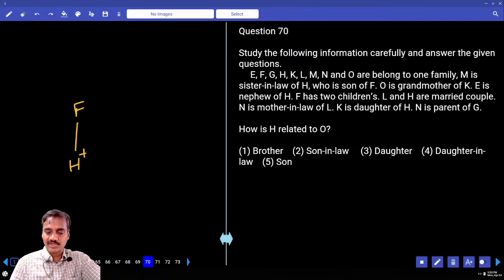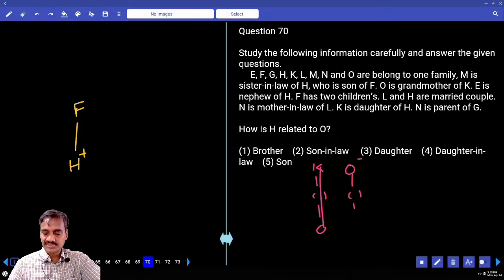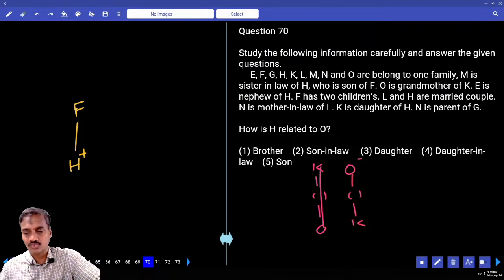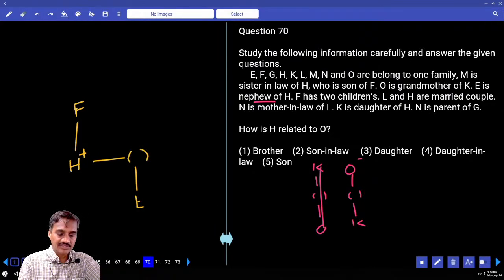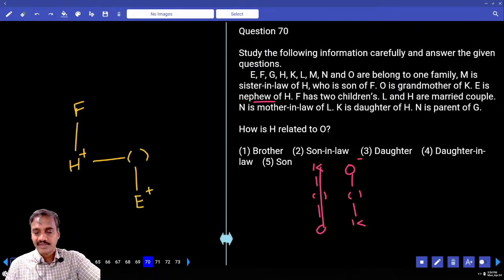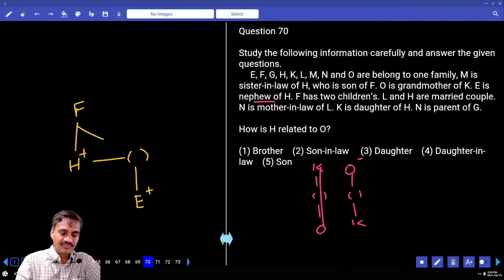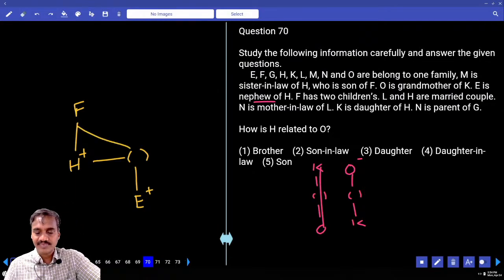O is the grandmother of K. That means K's father's or mother's mother is O. O is the grandmother and E is the nephew of H. Nephew means sibling's child. And F has only 2 children. F is having 2 children, H and H's sibling.